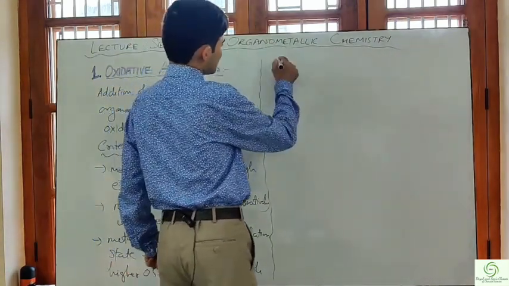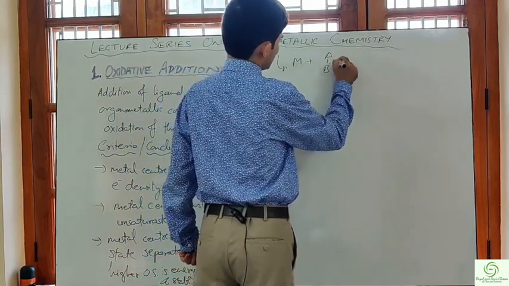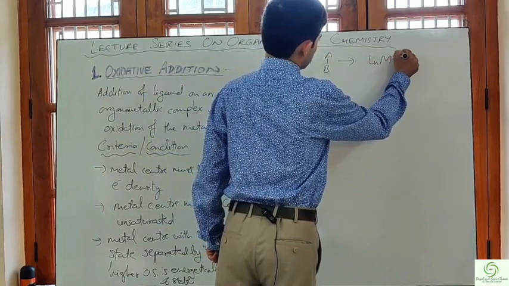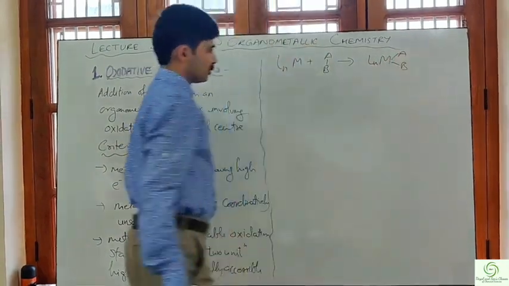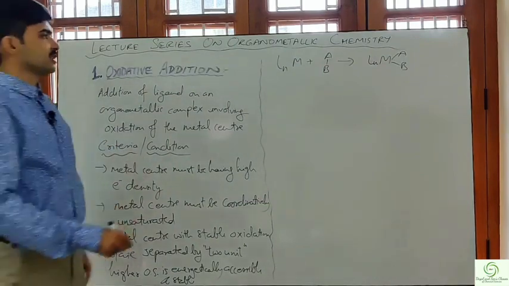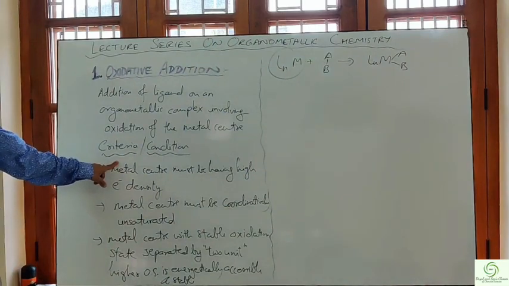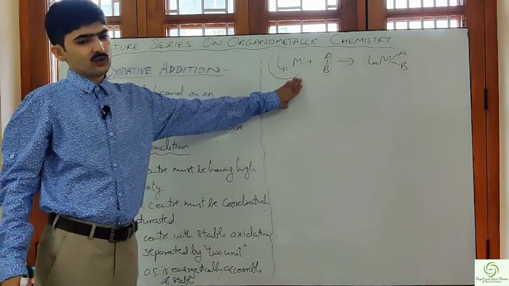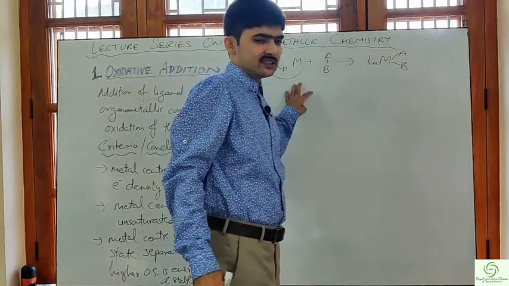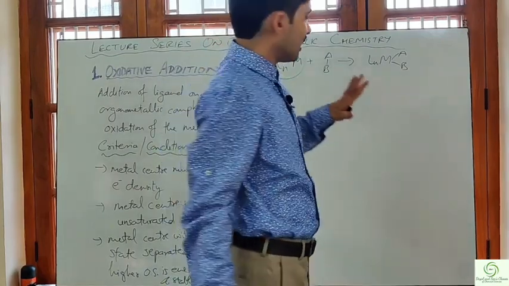Now we have already seen the general reaction: LnM plus AB gives me LnMAB. So far we have discussed the conditions related to this complex, the essential properties that this complex must have in order to undergo oxidative addition.